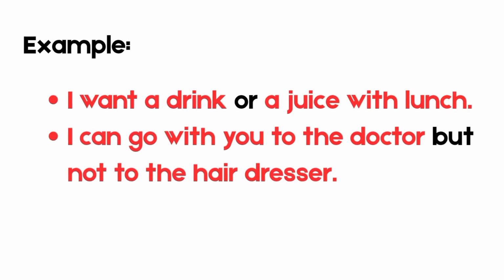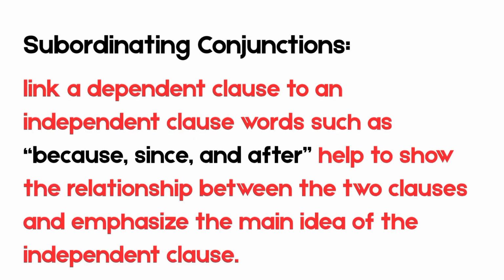For example, I want a drink or a juice with lunch. And I can go with you to the doctor but not to the hairdresser. You can see in these sentences or and but are coordinating conjunctions.